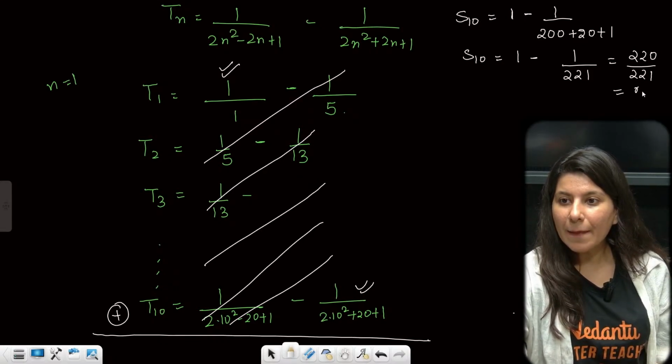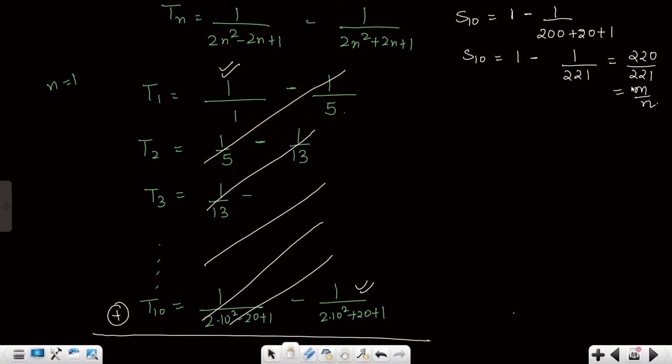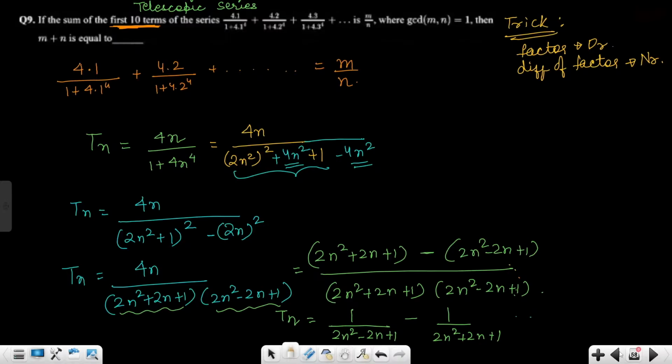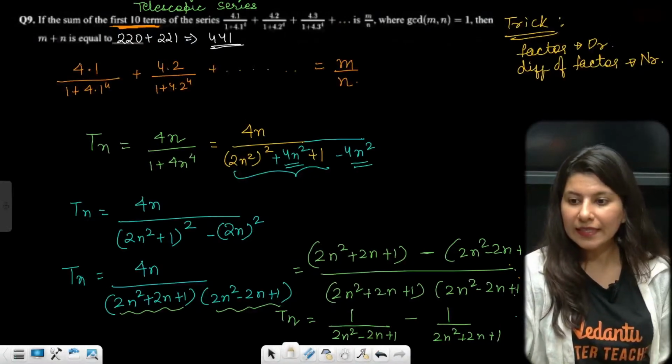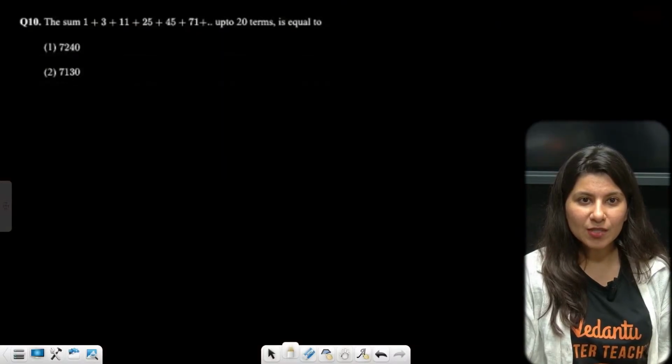And this is your M by N. M by N is 220 upon 221. I can't even cancel it. If at all I am able to cancel it, I'll try, but right now this is 441. 441 is absolutely correct. Alrighty. Getting it? Shall we move on to the next problem now?